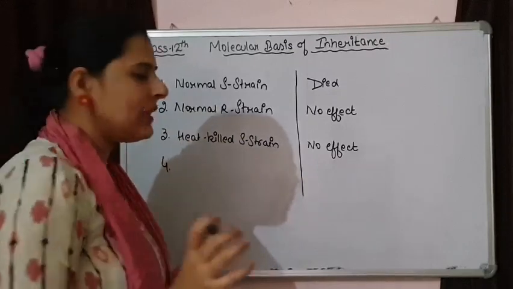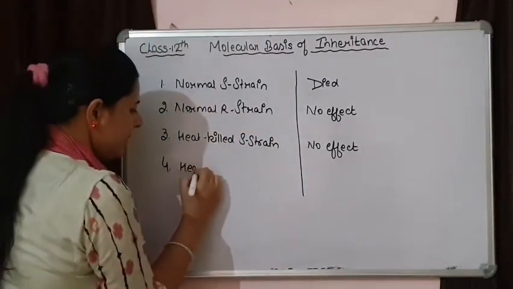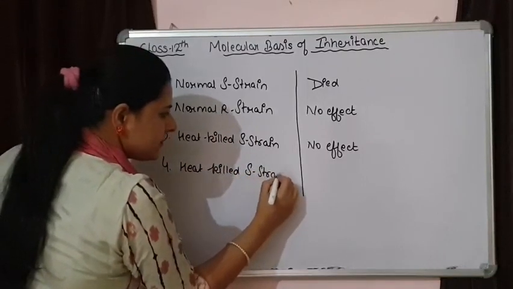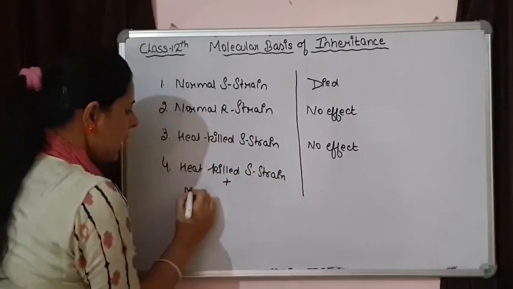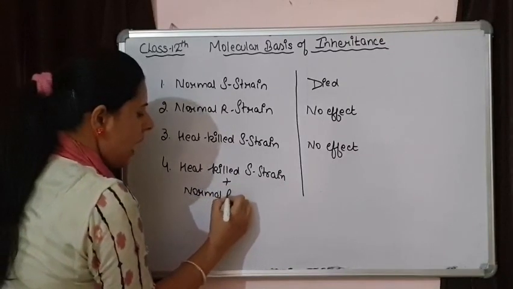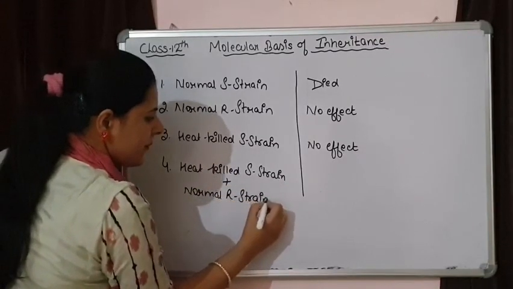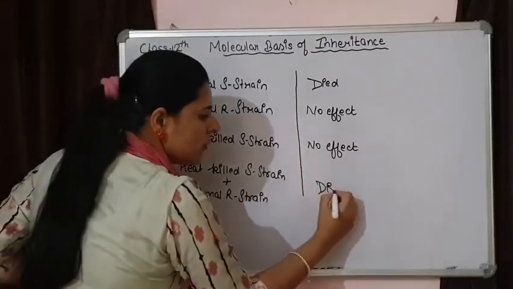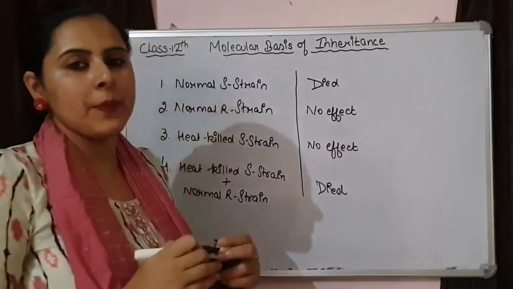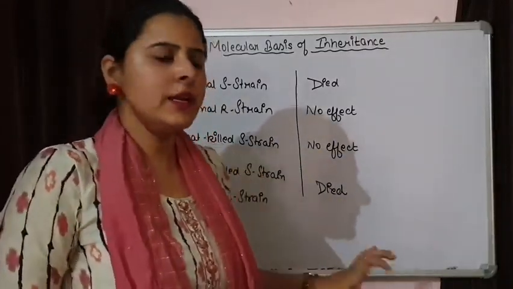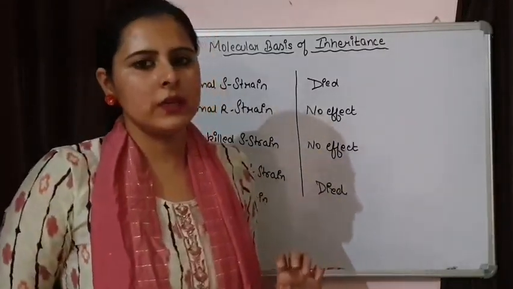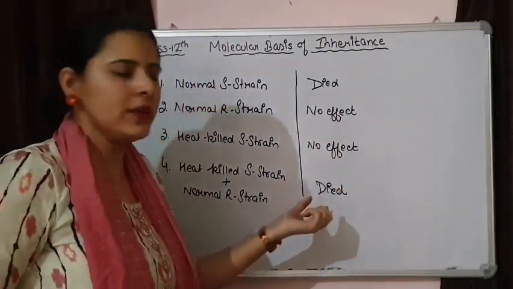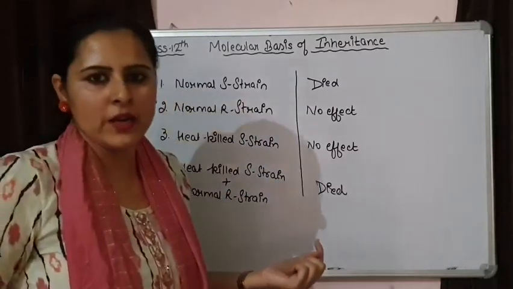And lastly he injected a combination of heat-killed S strain plus a normal R strain. And what he saw was that mice died because of pneumonia. Symptoms appeared in mice and death of mice was there. The combination that was responsible was heat-killed S strain and normal R strain.